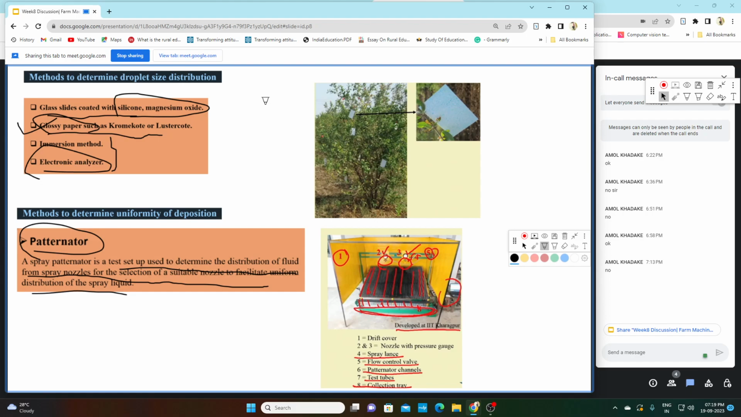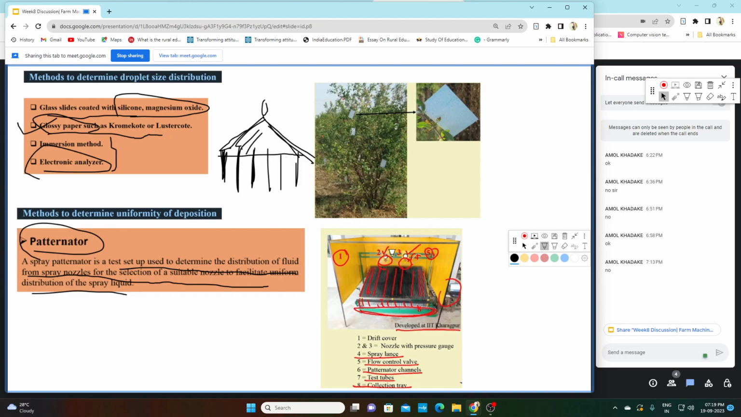So let's say this is the sprayer. The spray liquid will be deposited like a cone. So it might happen that the flow rate at different positions of this spray varies. Meaning the flow collected at this position might differ from the flow collected at this position, and similarly at this position and this position. So to measure this, we have this instrument.